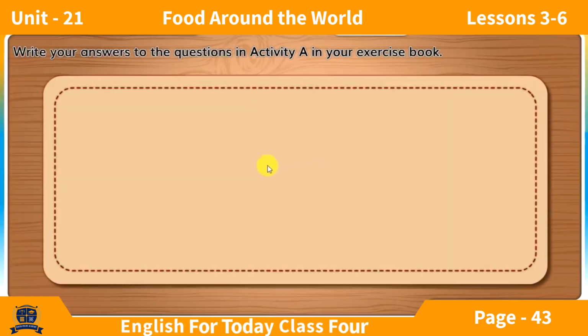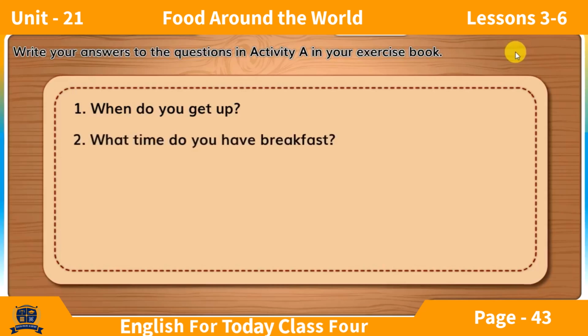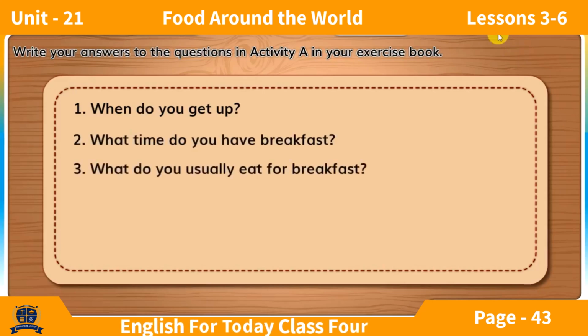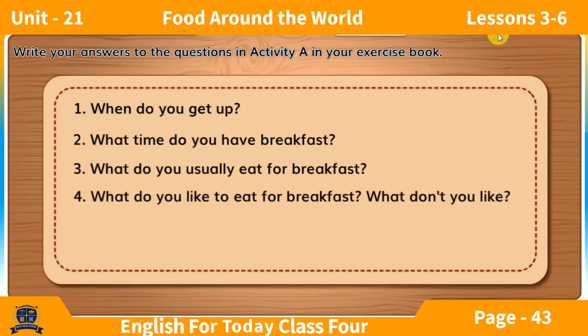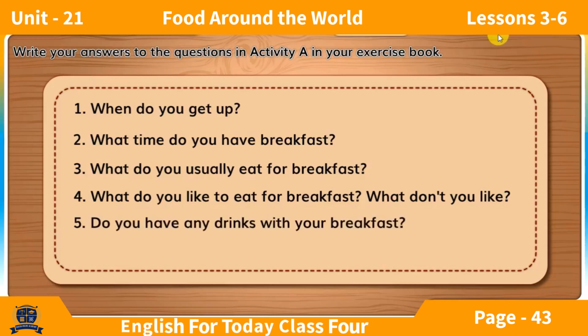Write your answers to the questions in Activity A in your exercise book. 1. When do you get up? 2. What time do you have breakfast? 3. What do you usually eat for breakfast? 4. What do you like to eat for breakfast? What don't you like? 5. Do you have any drinks with your breakfast? 6. What's your favorite drink?